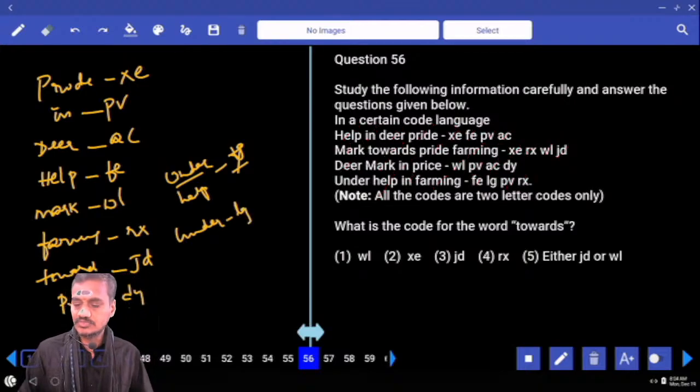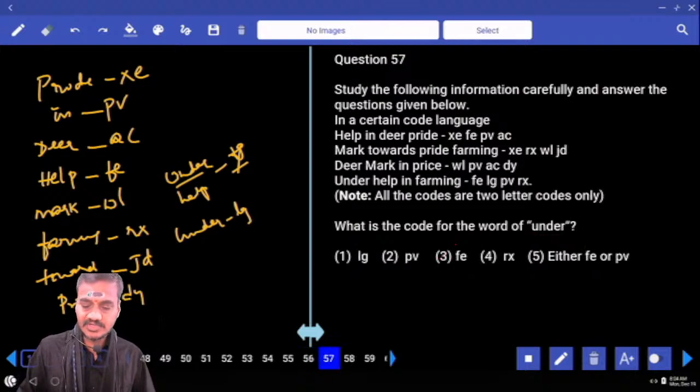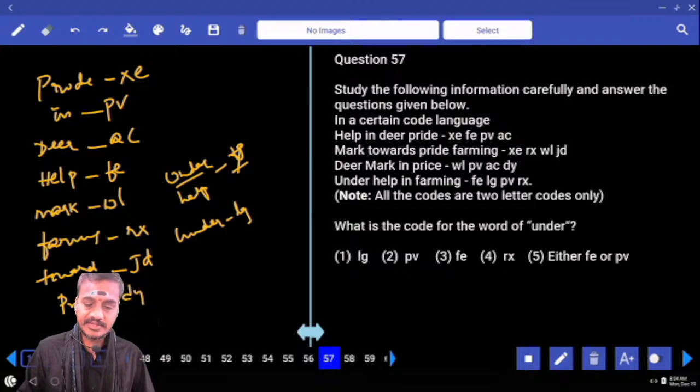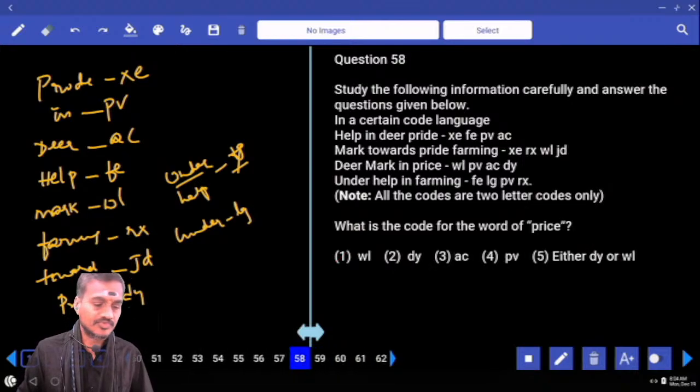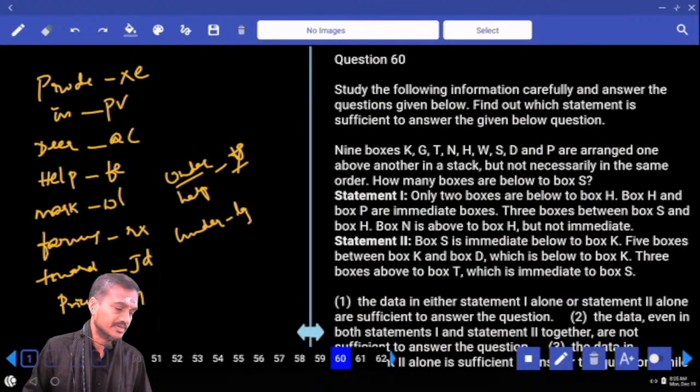Then what is the code for the word towards? The code for towards is JD, that is choice 3, question number 3. And what is the code for the word under? The code for under is LG, that is choice 1, 57. Then 58. And what is the code for price? Price is DY, choice 2. And what is the code for dear? AC, choice 4. Done with this?